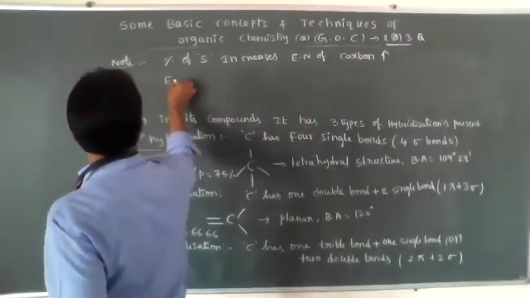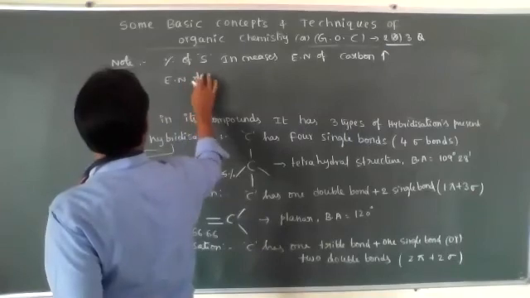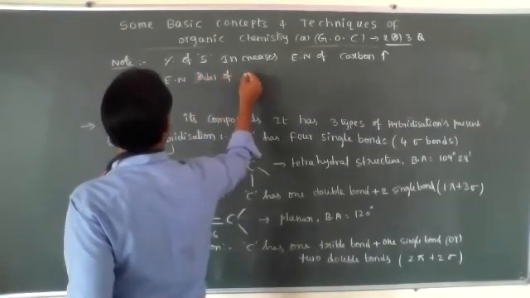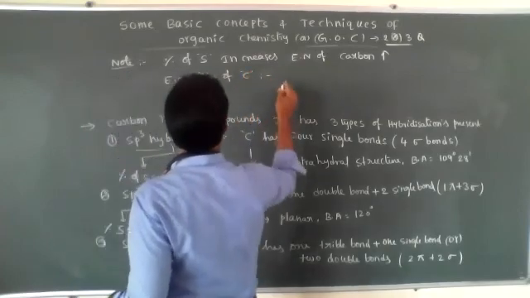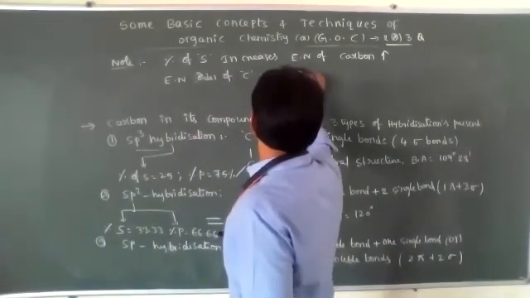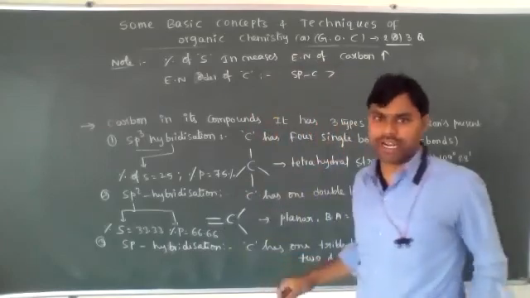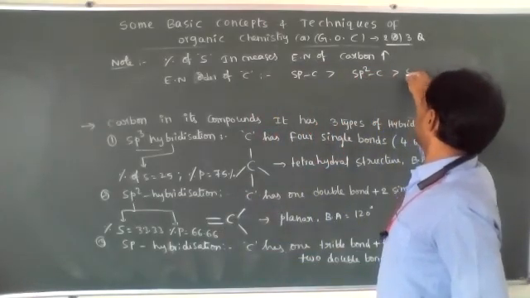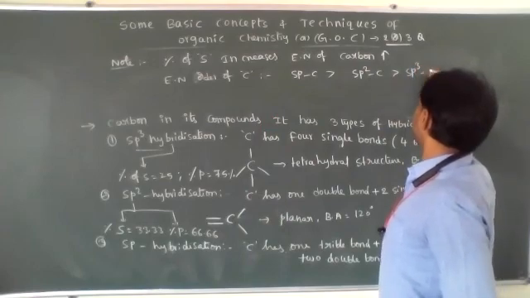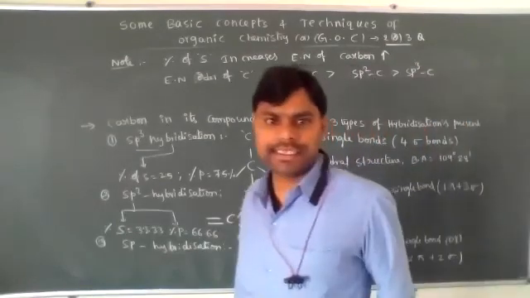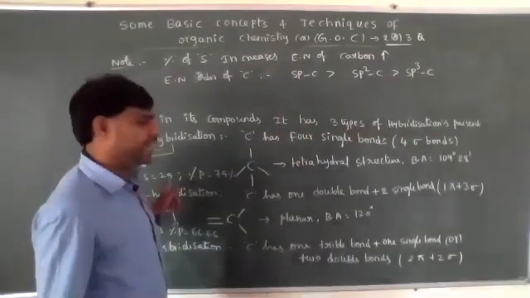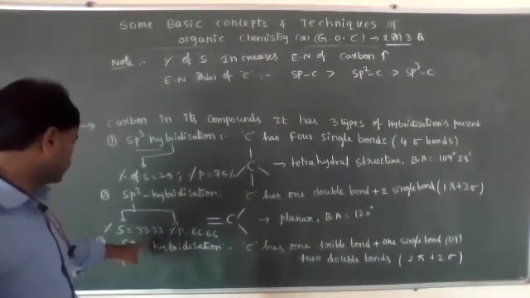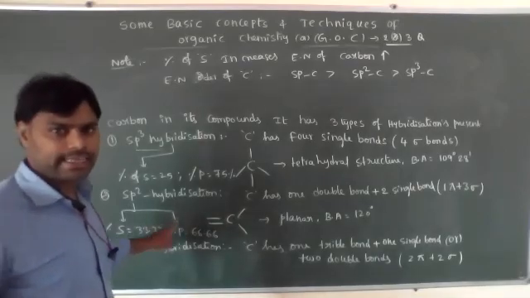So the electronegativity order of carbon is: sp carbon is more electronegative than sp2 and then sp3 carbon. Is it or not? Percentage of S character increases: in sp3 it is 25, in sp2 33.33, in sp 50%.